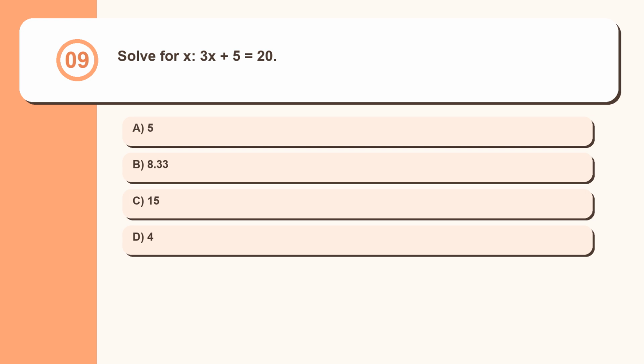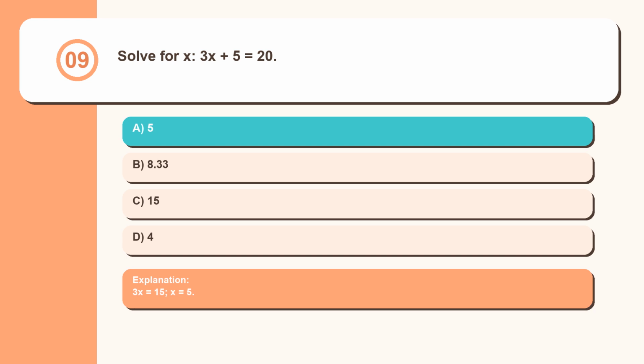Question 9. Solve for x. 3x + 5 = 20. 5, 8.33, 15, 4. 3x equals 15, x equals 5.